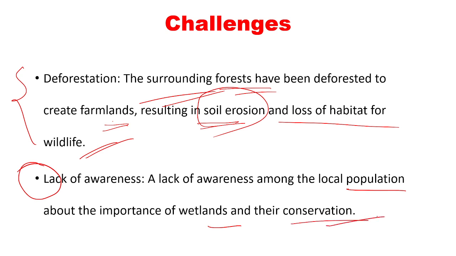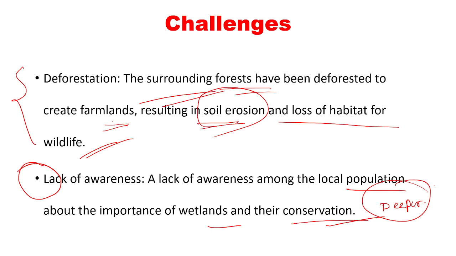Many people may still not be aware of the significance of Deepor Bill and the fact that it has been designated as a Ramsar site. Because of this, people often don't care about conservation, and carry out activities near the bill like deforestation and illegal fishing that damage the ecosystem.